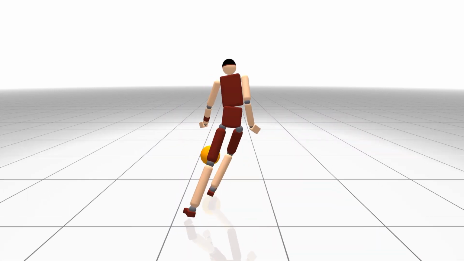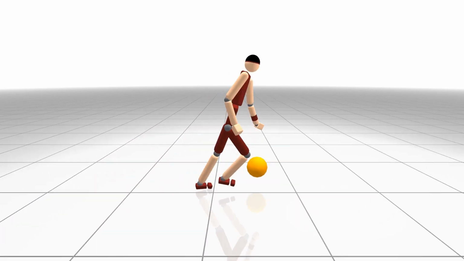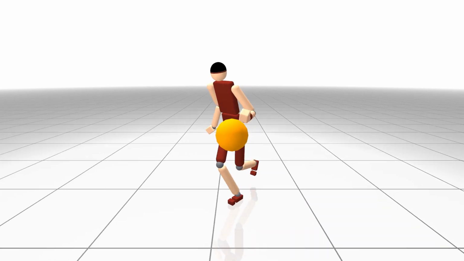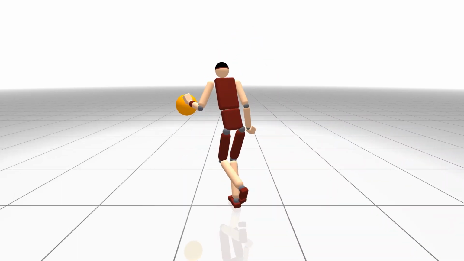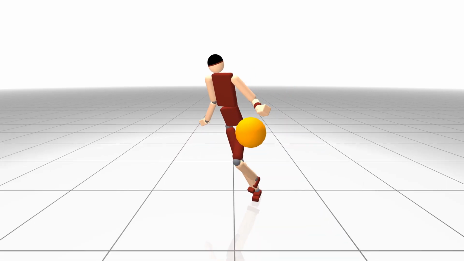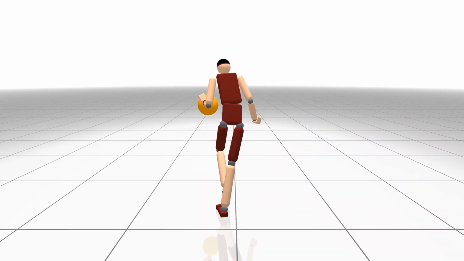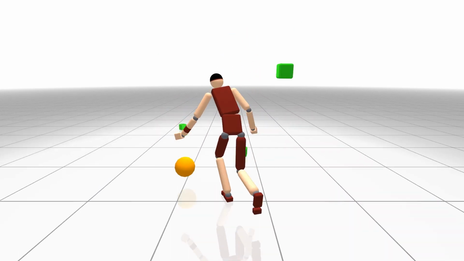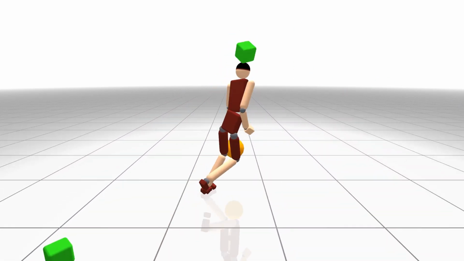The motion generator was learned from a basketball dataset of 12 minutes, which includes a variety of motor skills, such as walking, running, rapid turning, and hand switching while dribbling the ball continuously. The control policy is learned in 2 steps. In the first step, we train the dribbling motion without the ball. The second step of learning refines the motion of the hands to push the ball and catch it precisely.